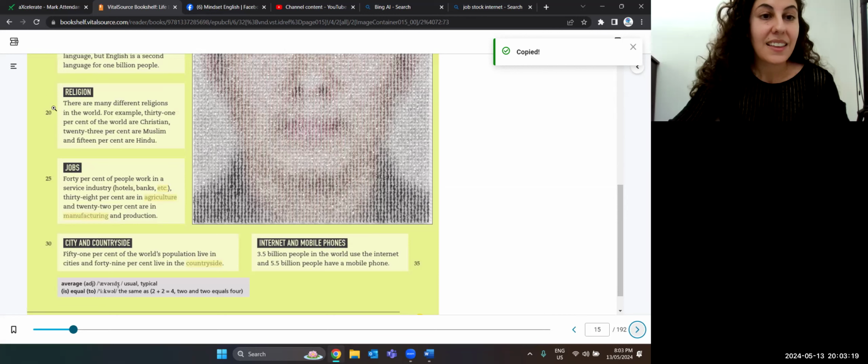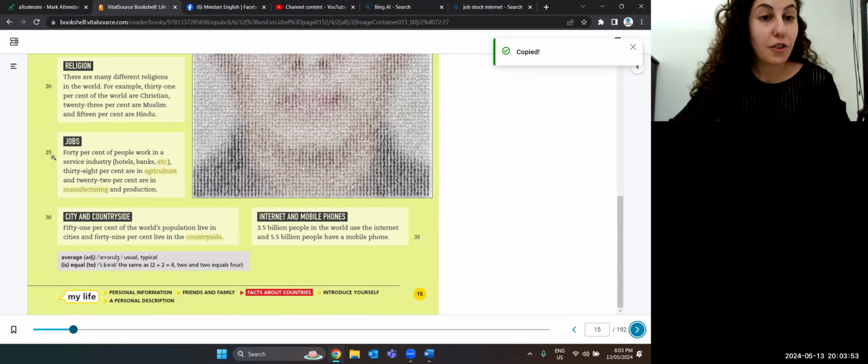Religion. There are many different religions in the world. For example, 31% of the world are Christians. 23% are Muslim, and 15% are Hindu.